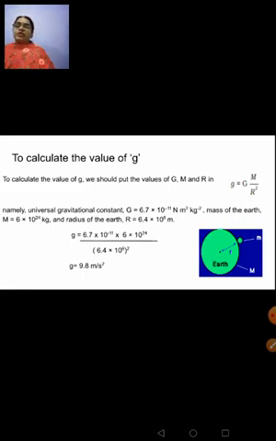So the value of capital G is 6.7 into 10 raised to minus 11 Newton meter square kg raised to minus 2, and the mass of the earth is 6 into 10 raised to 24, and the radius of the earth is 6.4 into 10 raised to 6. That we will take as whole square, because according to the formula, small g is capital G into M upon r square. So when you substitute these values and calculate, you will get the value of small g as 9.8 meter per second square. This value should be learned by you by heart. Value of small g on the earth is equal to 9.8 meter per second square, which has to be used in calculations.